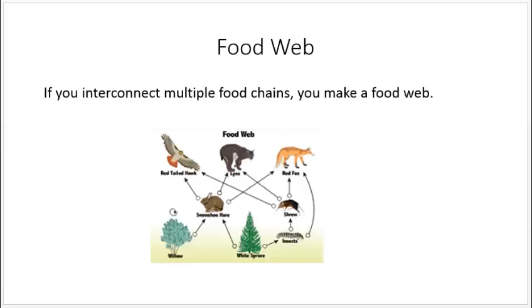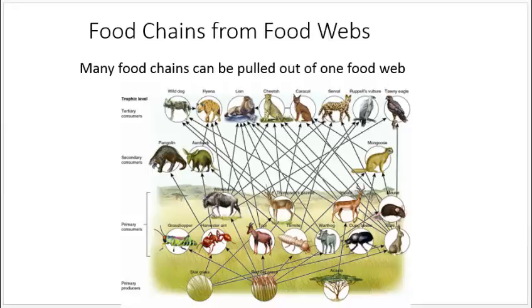Now, a food web, if you interconnect multiple food chains, you make a food web. So a food web is a little bit more complicated. So if you look at all these arrows all over the place, many food chains can be pulled out of a single food web.